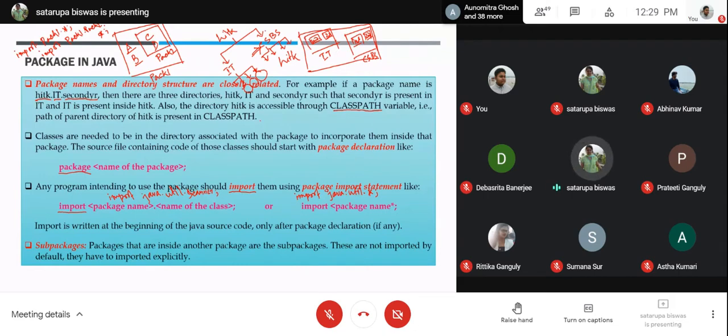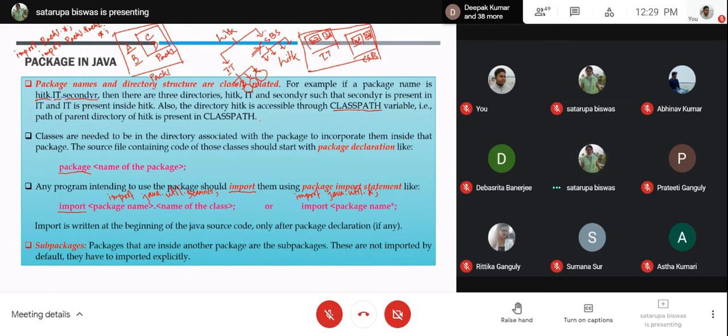If you just write import pack1.*, that means only the stray classes and interfaces which are included directly inside that package are imported. It will not include any of the sub packages. If you want the sub packages, you specifically need to write the import statement. Otherwise, they are not going to come.